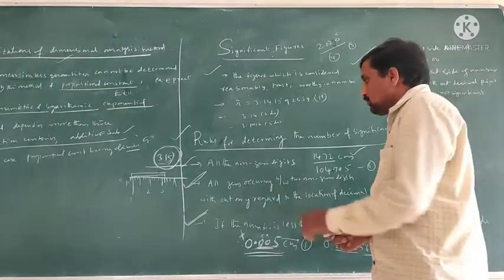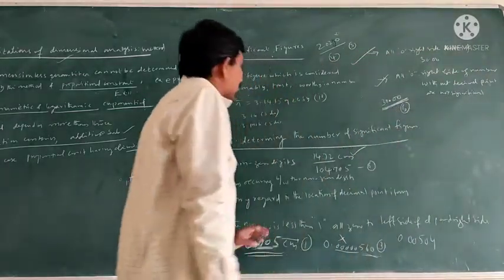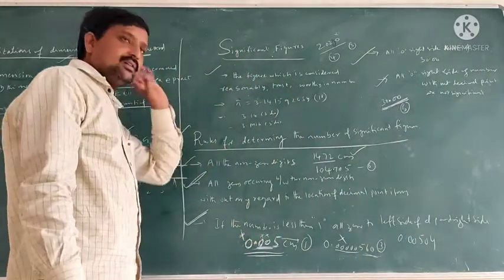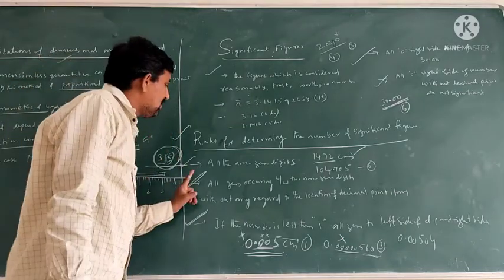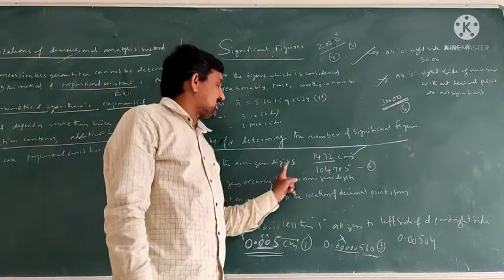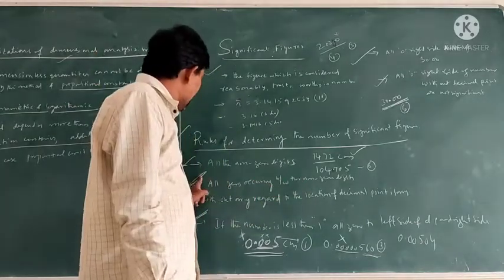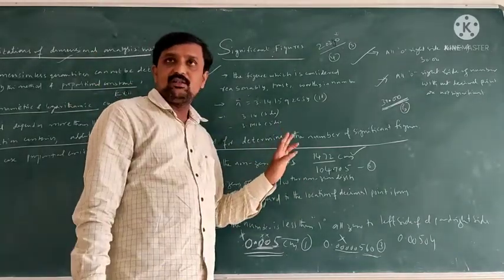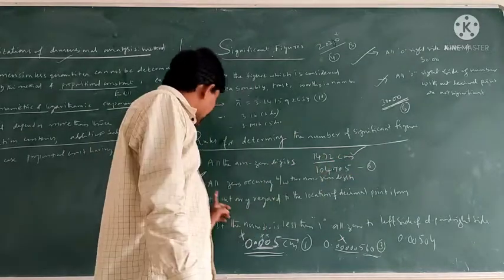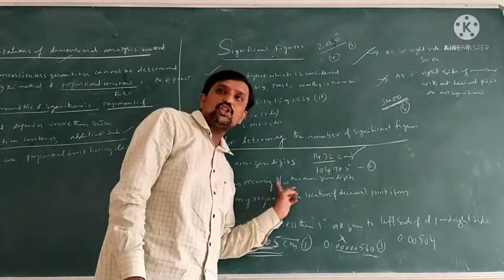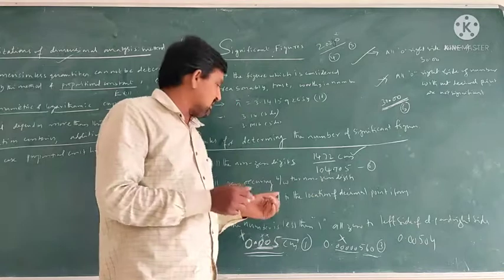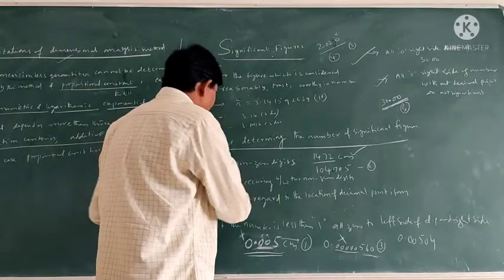Okay. So these are the rules for determining the significant figures. Number 1, all the non-zero digits are considered significant figures. Second, the zeros between the numbers are considered significant numbers.